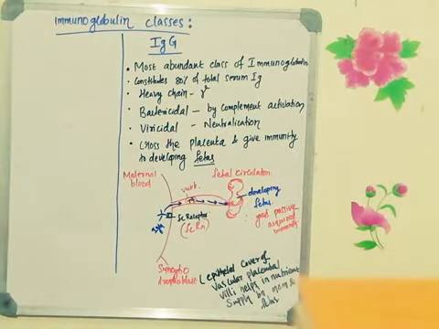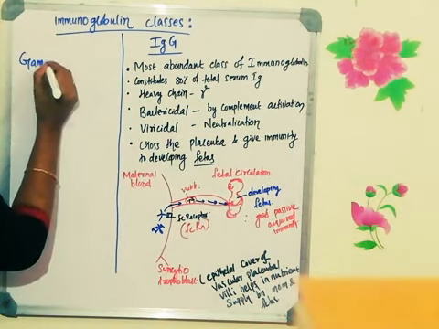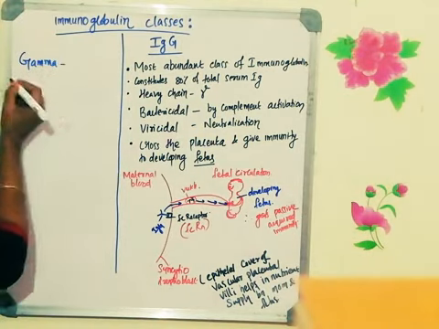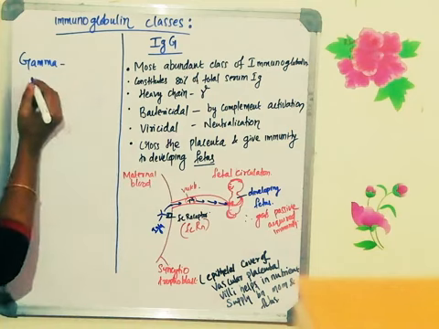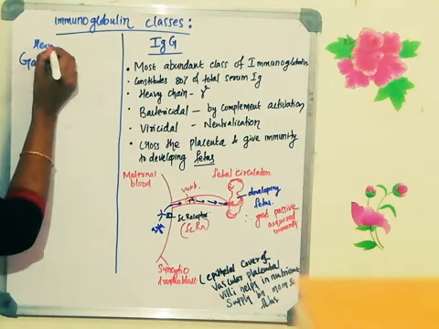So when they did the sequencing of the heavy and light chain polypeptides, they found that there are different types of amino acid sequences, and because of these sequences, they named the immunoglobulins as different classes. So there were 5 different types of amino acid sequences for the heavy chain.